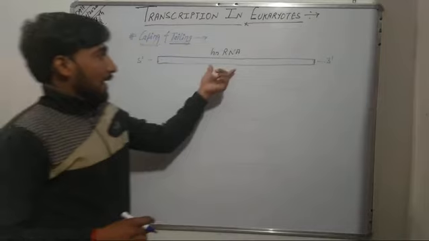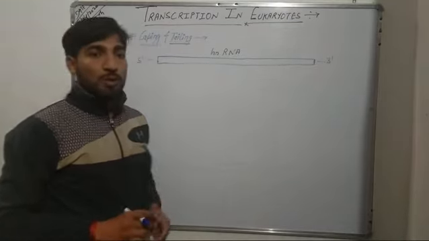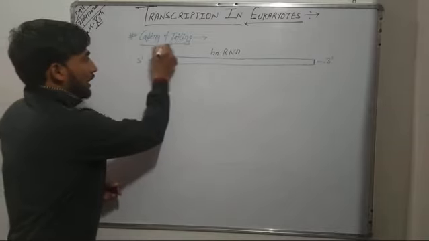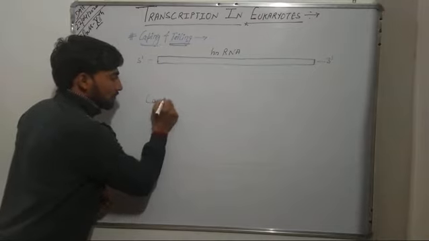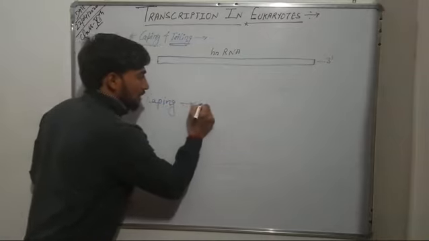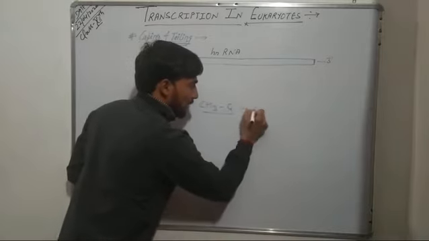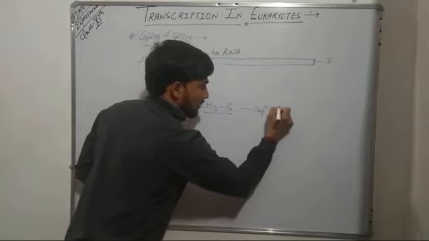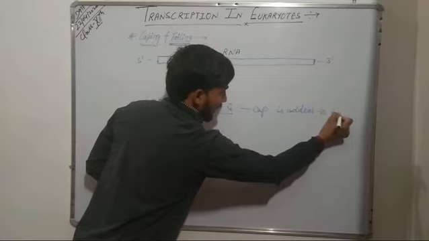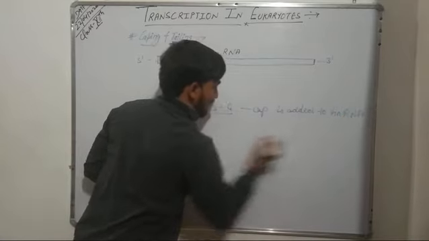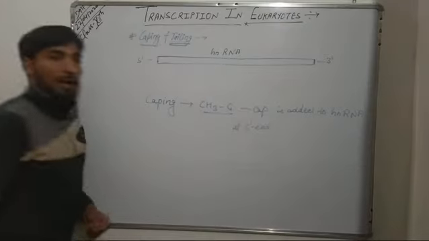Now this hnRNA also undergoes two more processes, the capping and the tailing process. During the capping process a methyl guanosine triphosphate cap is added to the hnRNA at the 5' end.